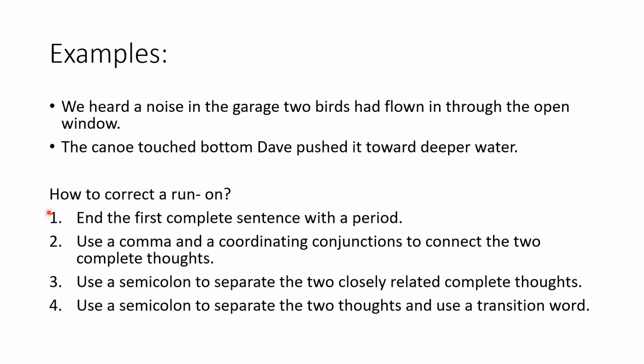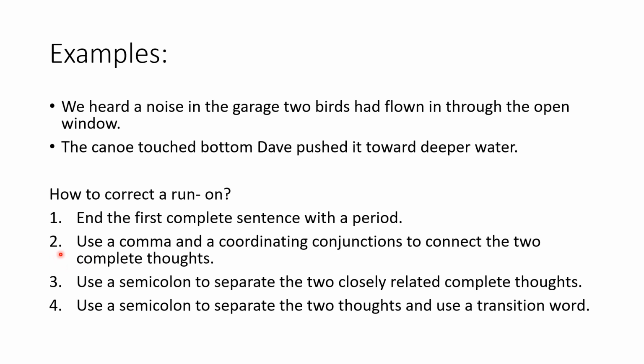We have four ways. Method number one is by means of ending the first complete sentence with a period or a proper punctuation mark. And then you continue by following it with the next sentence, but the next sentence should begin with a capital letter.